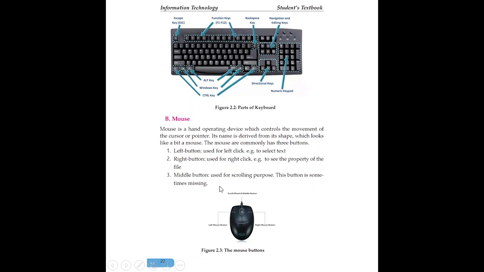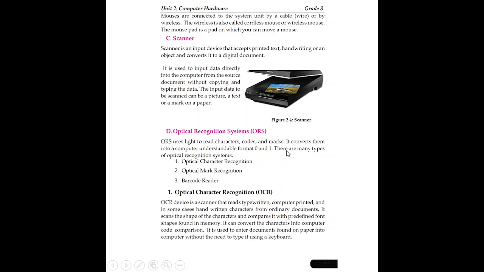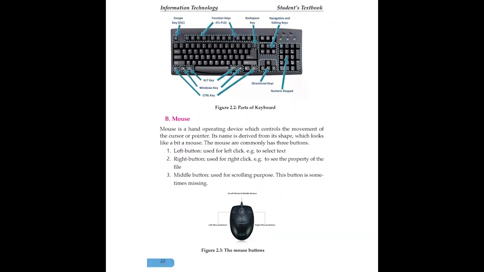For instance, there are buttons on the mouse. Here the left button is used for left click and double click. It also helps you to select. And the middle button scrolls up and down the screen.